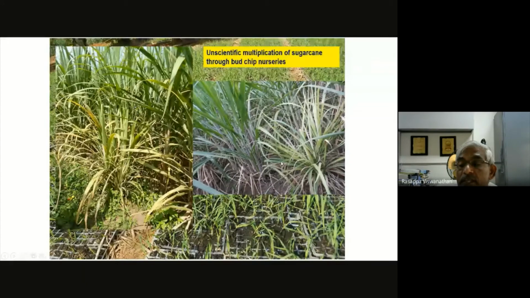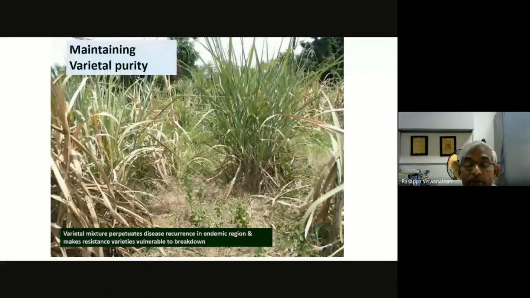You can see the seedlings planted here, and even the primary infection means there is a loss of the crop to grassy shoot and OLD. So this is where scientific intervention is required. Another thing is varietal management. Those of you who frequently visit the factory areas will admit that yes, there is a varietal mixture. This is very commonly reported in all places, north or south, it happens everywhere.